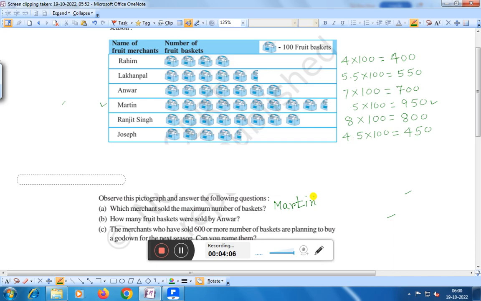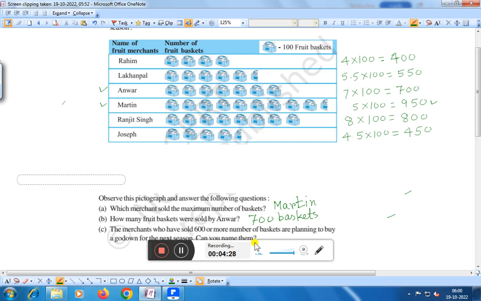Now question B. How many fruit baskets were sold by Anwar? Here, see, this is for Anwar. Anwar has sold 700 baskets.